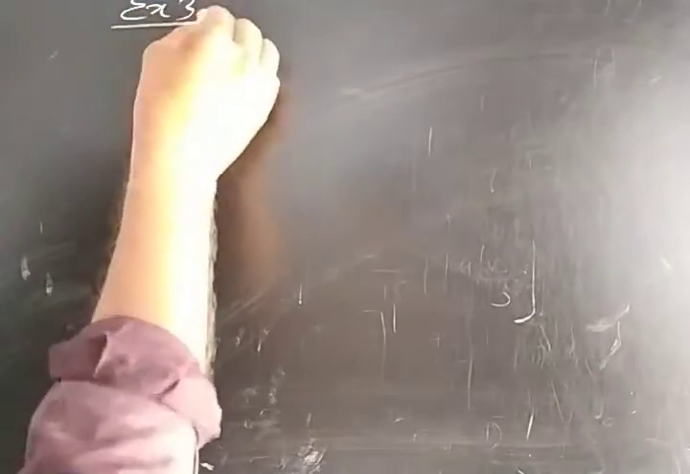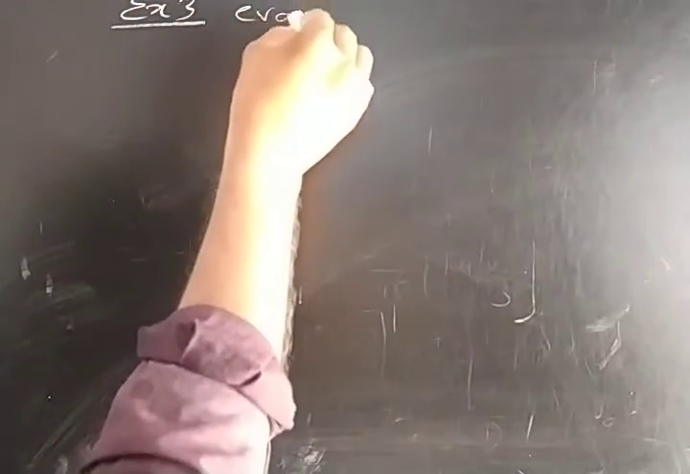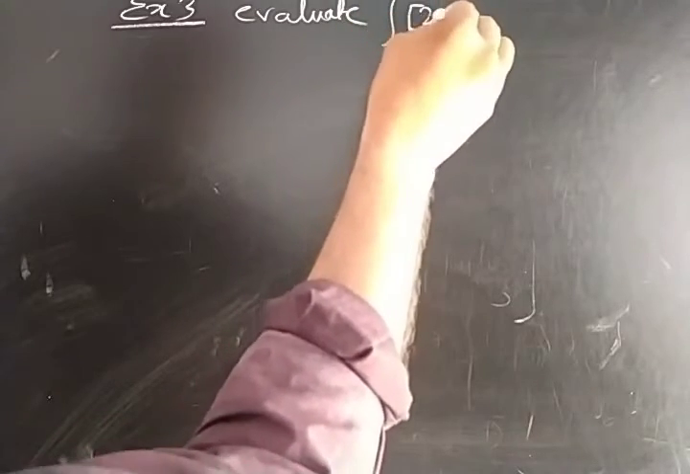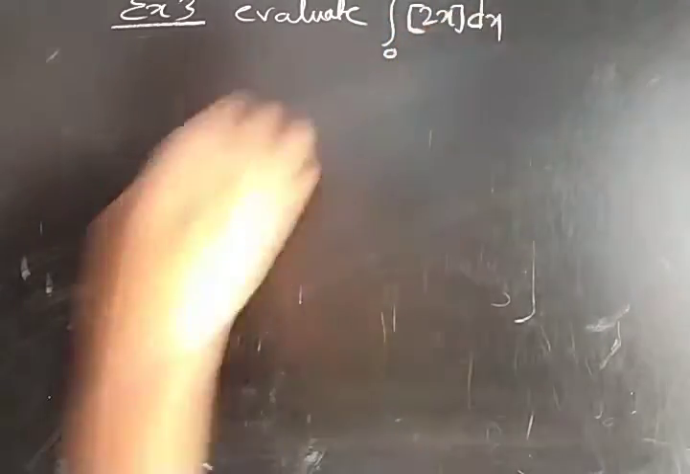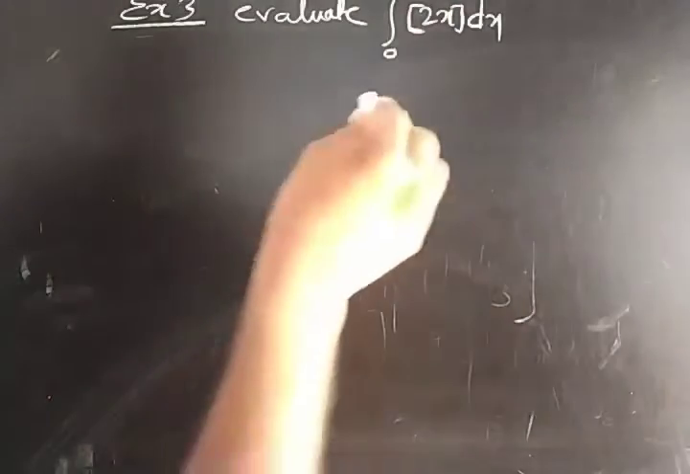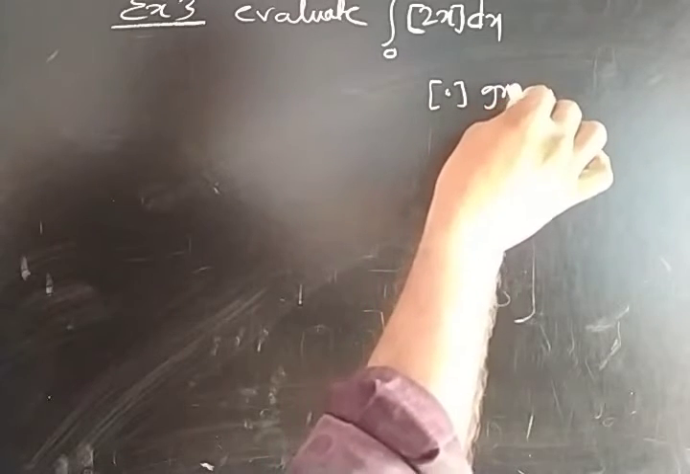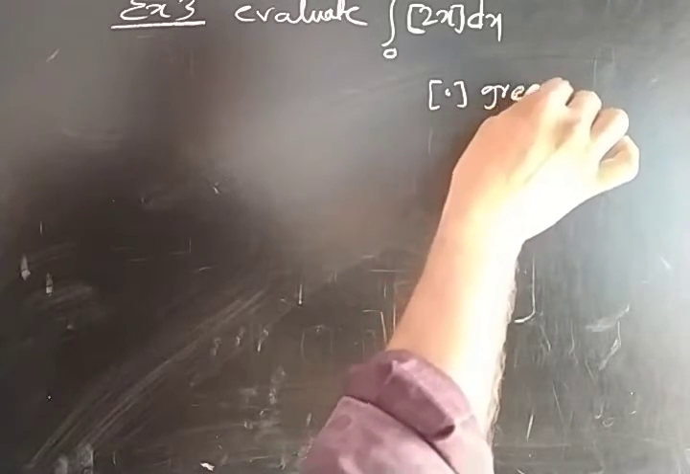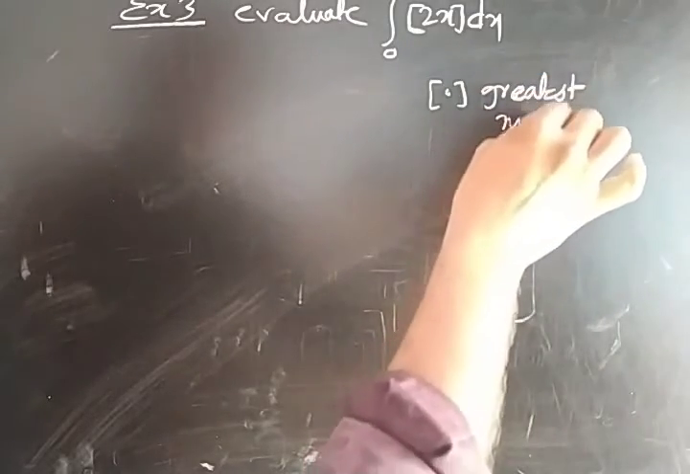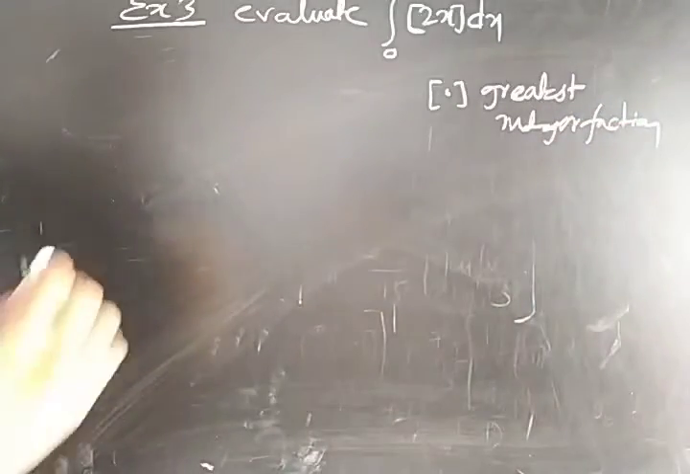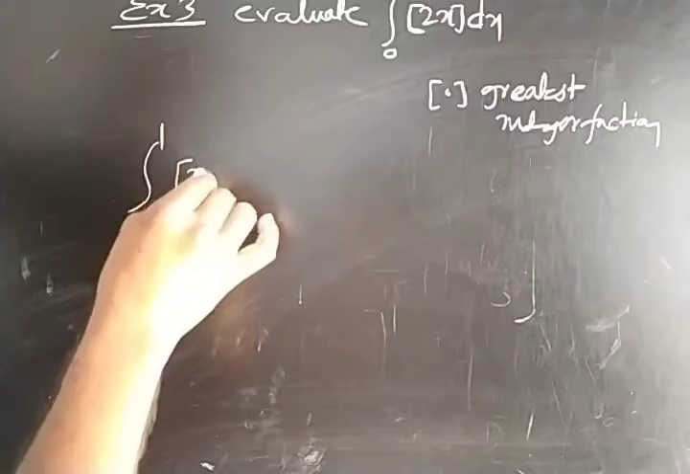Next, example 3. Evaluate the integration from 0 to 1 of [2x] dx, where the brackets indicate the greatest integer function.